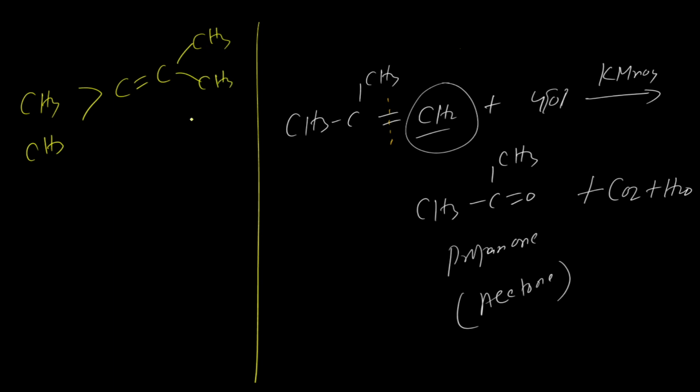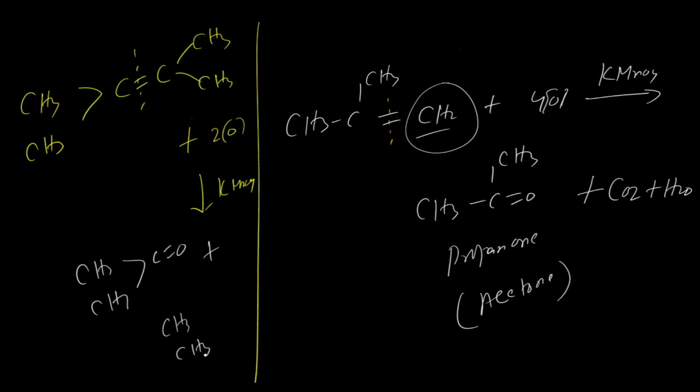In this case, it will undergo oxidation in the presence of KMnO4. It will break from here, and it will form two ketones. CH3, C double bond O over here, and this side is the same. This is acetone. So two molecules of acetone can form.